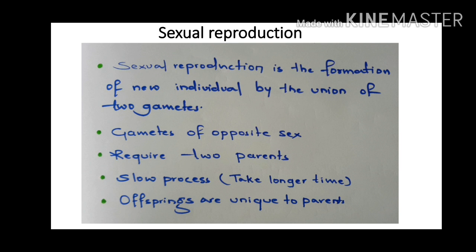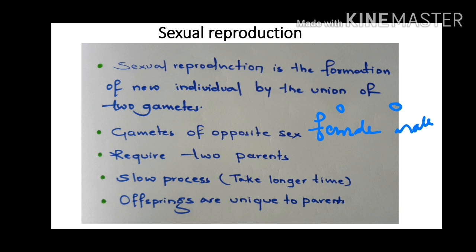Gamete formation. In asexual reproduction, we have seen that there is no necessity of gamete formation, but in sexual reproduction there is a necessity of gametes. And those gametes should be of opposite sex. It is very necessary. We require two gametes, and these two gametes should be of opposite sex. One should be female, one should be male. So the second point is telling that we require gametes of opposite sex.